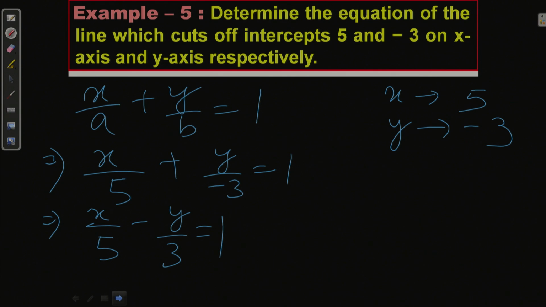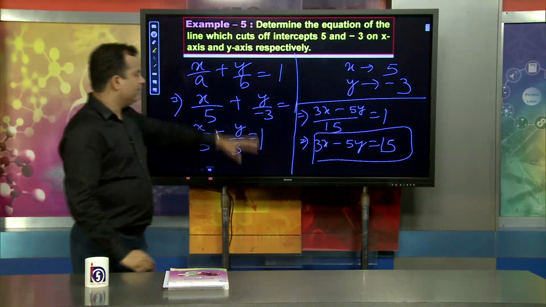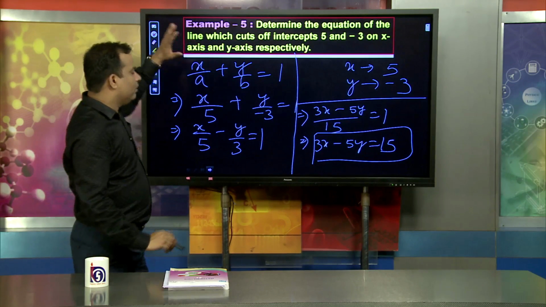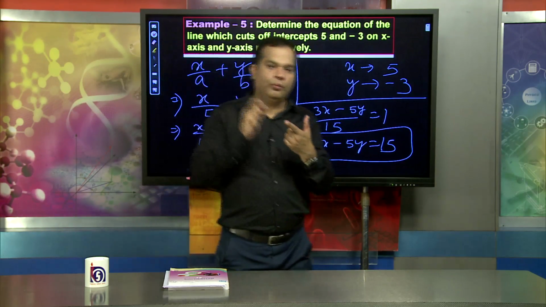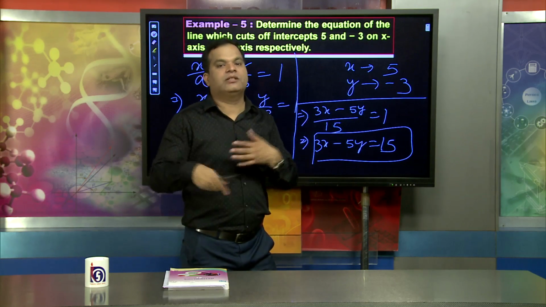Suppose the LCM is 15. So, I can write 3x minus 5y equal to 15 as the equation of the straight line. That is a very important thing. So, very simple: once we know the two point form and the intercept form, we can find out the equation of the straight line.